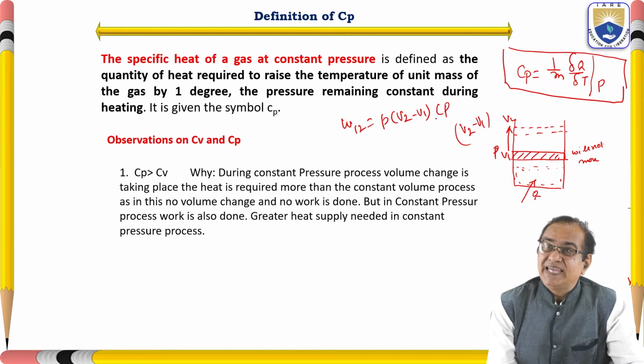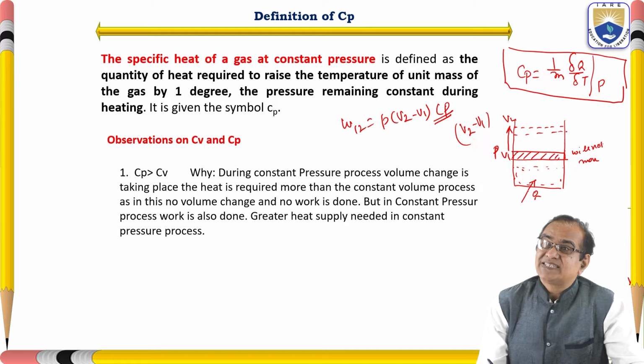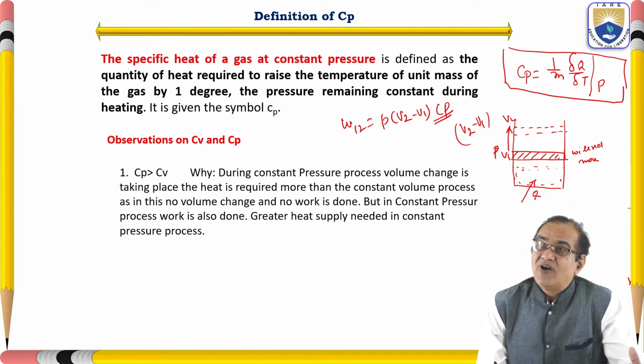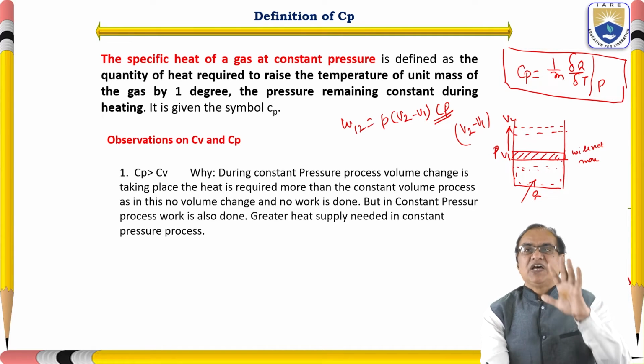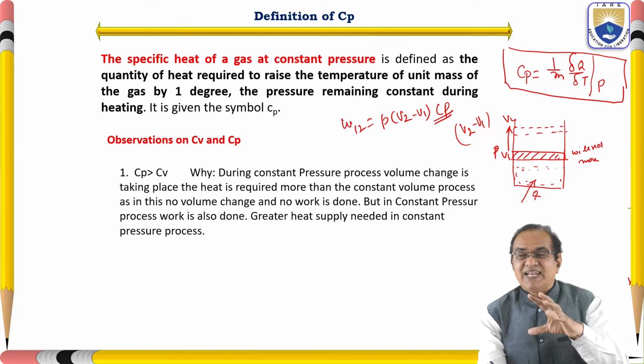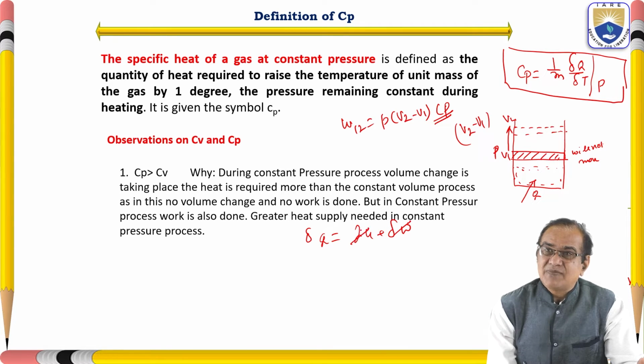In this case, the specific heat is Cp, and Cp will be greater than Cv, because in the Cv case no work is done. There is no change in volume; the volume remains constant, so work is not done. But in the constant pressure process, work is also done. The heat supplied changes the internal energy and also does work. So the first law says del Q is equal to dU plus del W. Here work is done and some heat is absorbed.